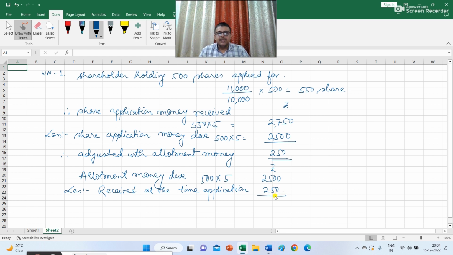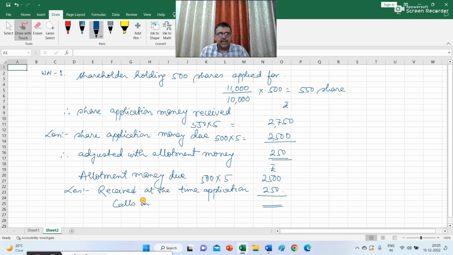The 250 rupees is the excess money that was received at the time of application, and it will get adjusted with the amount due. So ultimately the amount which was due at the time of allotment was in arrear, because this shareholder didn't pay the allotment money.